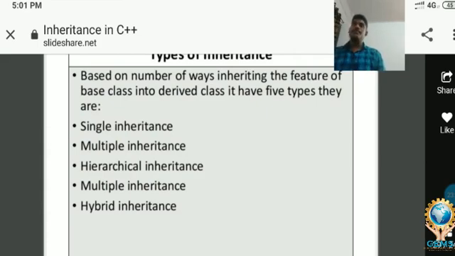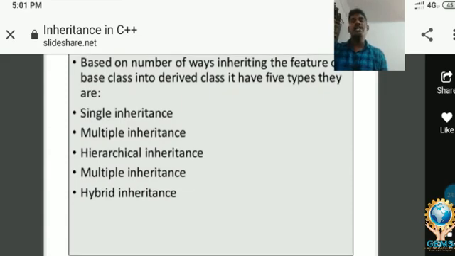Once again, I would like to read them for you to understand the types of inheritance, because it is a very important concept, both concept-wise as well as exam oriented. The first one is single inheritance. Second one, multilevel inheritance. Third one, hierarchical inheritance.